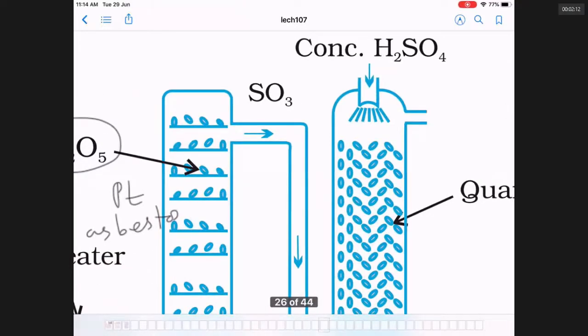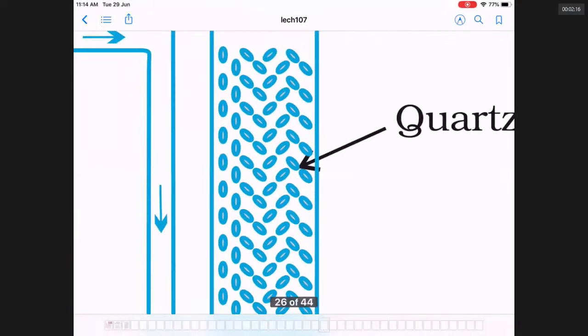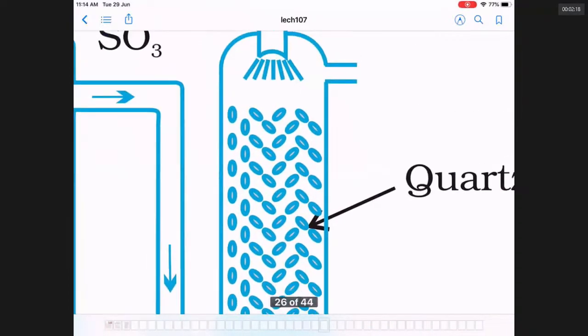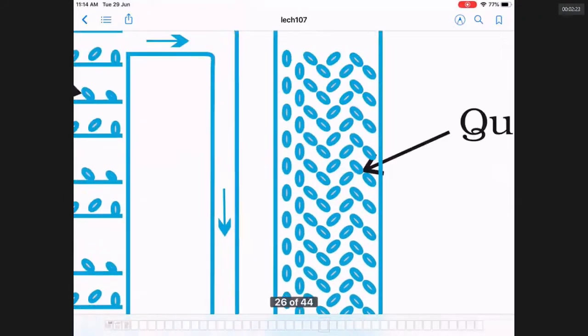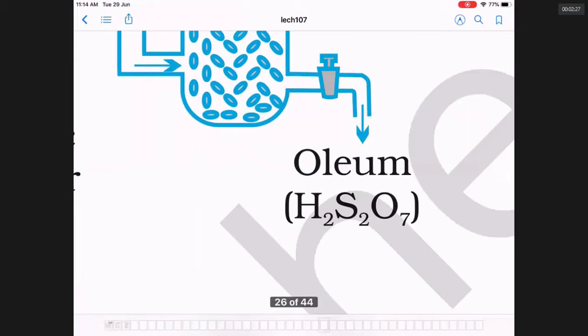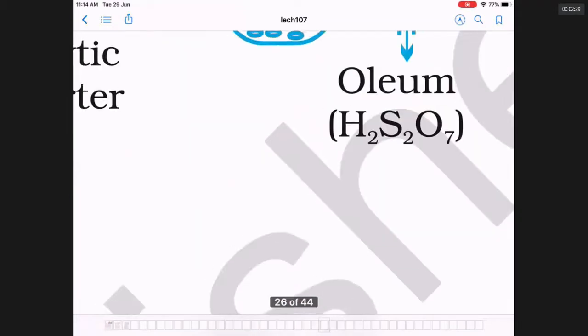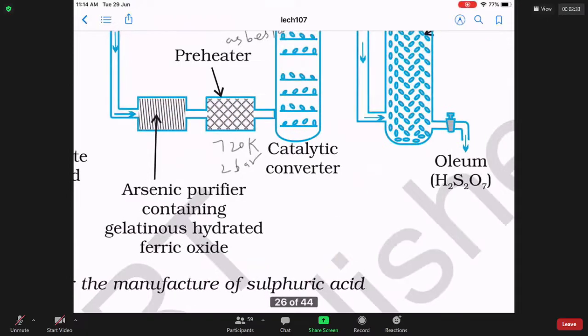The SO3 gas is passed into a chamber containing quartz pellets, into which you pass concentrated H2SO4. The H2SO4 will absorb it and give H2S2O7, called oleum. The oleum is diluted with water to get double the amount of H2SO4.